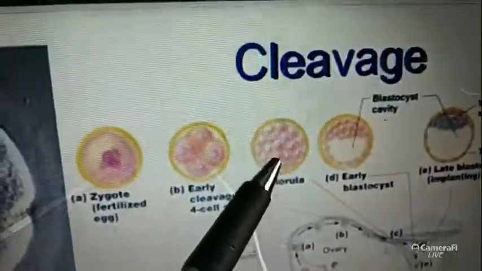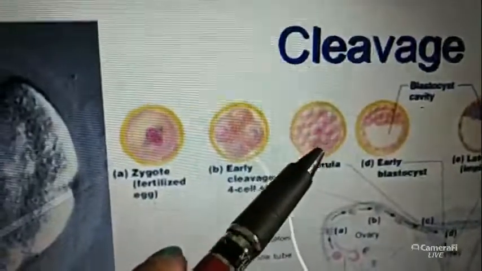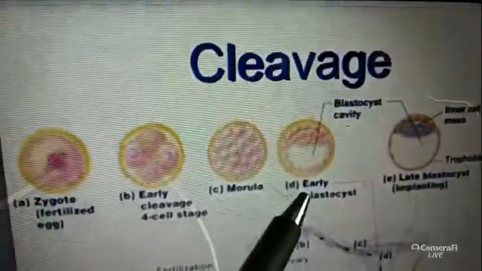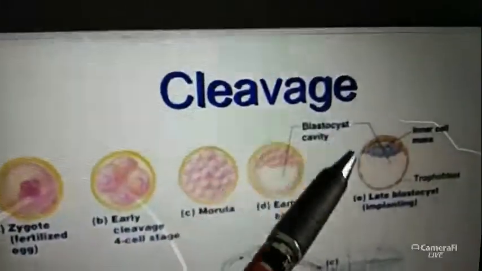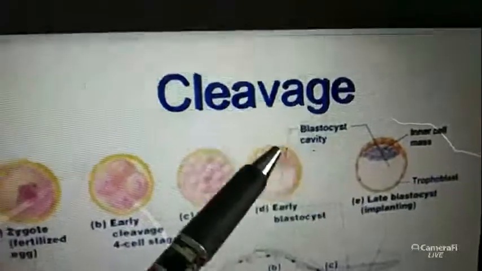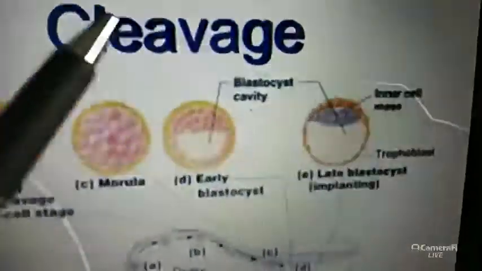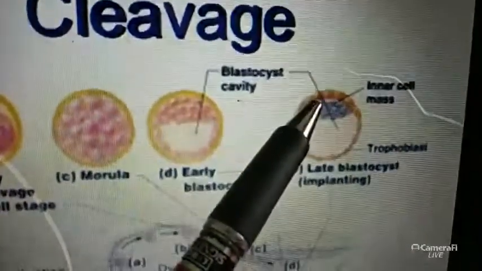Then the morula. This morula contains 8 to 16 cells. Look, 8 to 16 cells. Next is the early blastocyst and blastocyst cavity. Next is the late blastocyst. Look at this blastocyst, there are 2 layers. One is the trophoblast, and the second one is the inner cell mass.